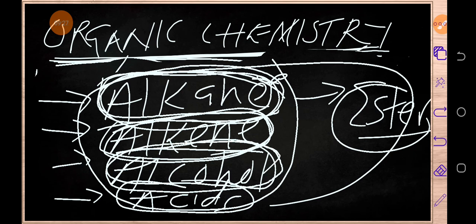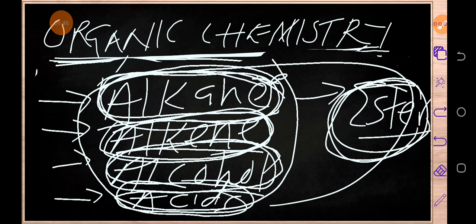That's why they have been put in one single family. Also, the members found in acids have got some similarities, which I will explain. That's why they have been put in this family. Also, the members found in esters have got some similarities. That's why they have been put into one family, which is called ester family. I hope you are getting the point.